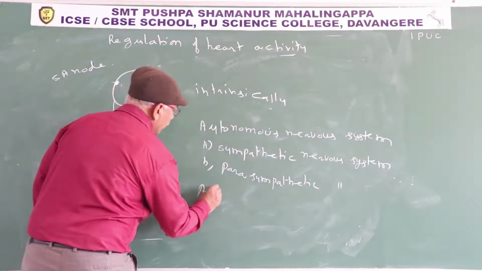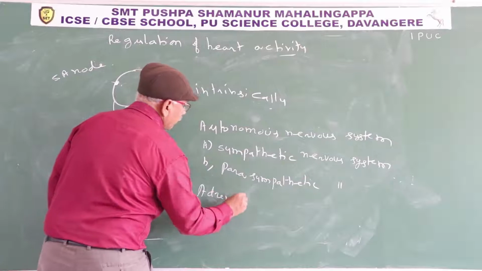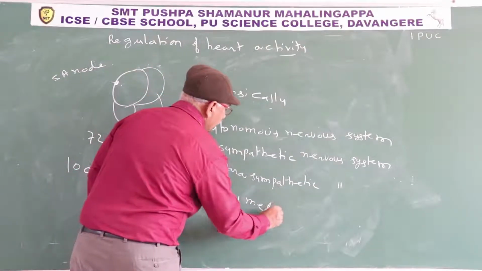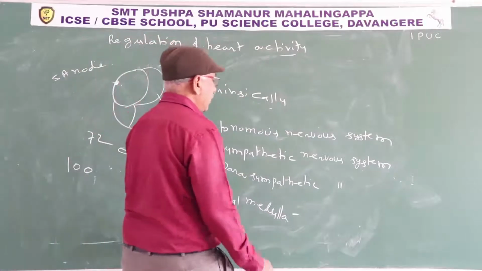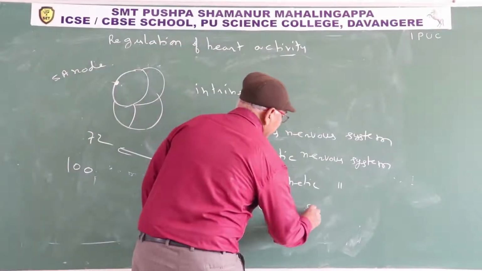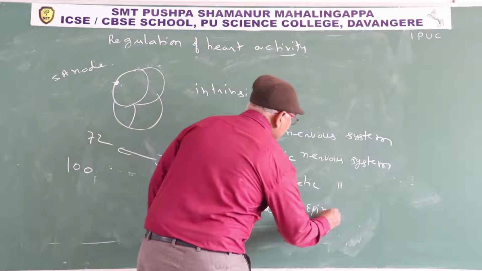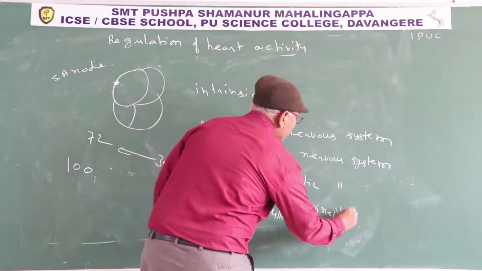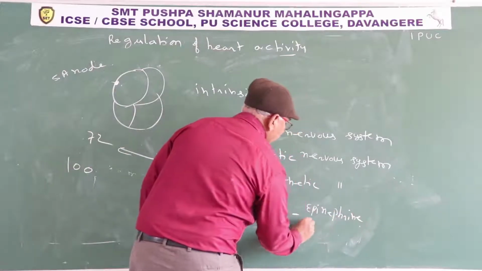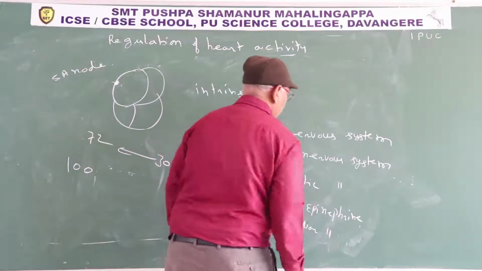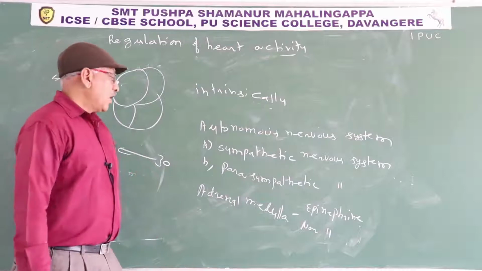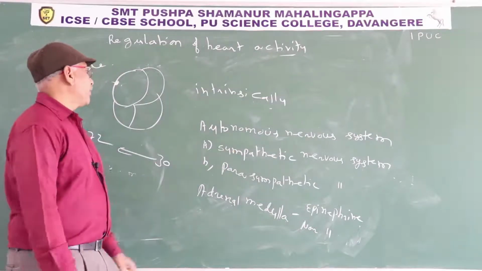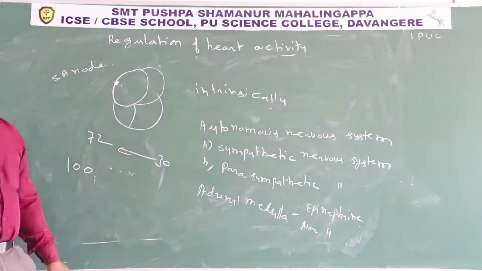Adrenal medulla hormones. The adrenal medulla hormones are epinephrine and norepinephrine, or you may say adrenaline and noradrenaline. These hormones also increase the heartbeat and increase the cardiac output.